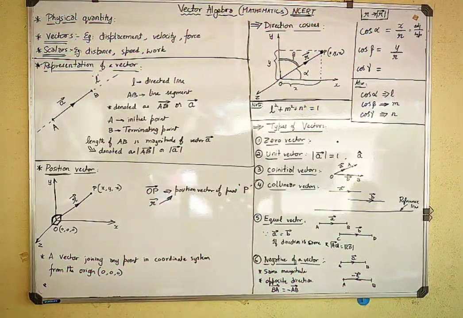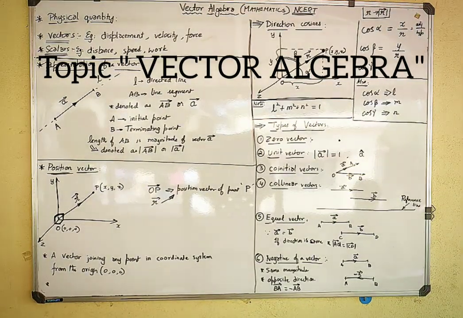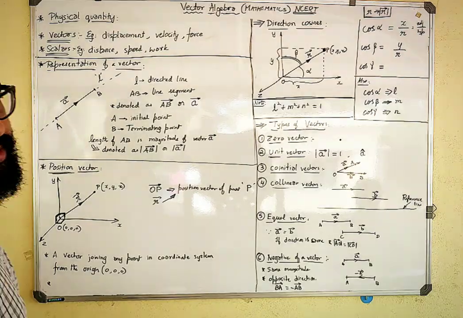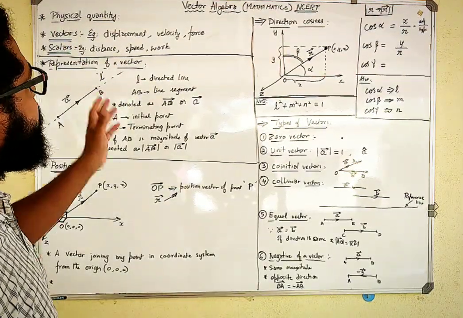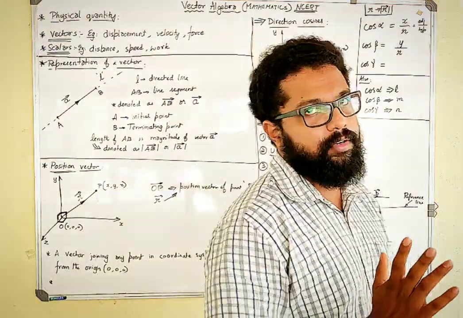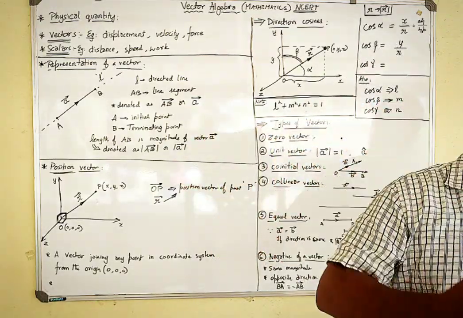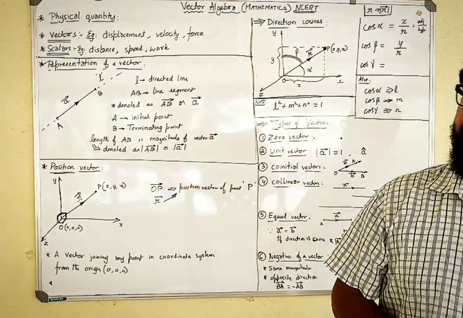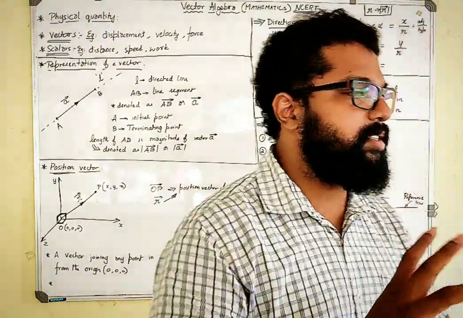Okay, so today's topic will be discussing vector algebra of mathematics. In that, the first topic is that you need to know what a vector is. Before going to what a vector is, you need to know what comes before it, that is, a vector quantity. Vector and scalar come under a quantity called a physical quantity.